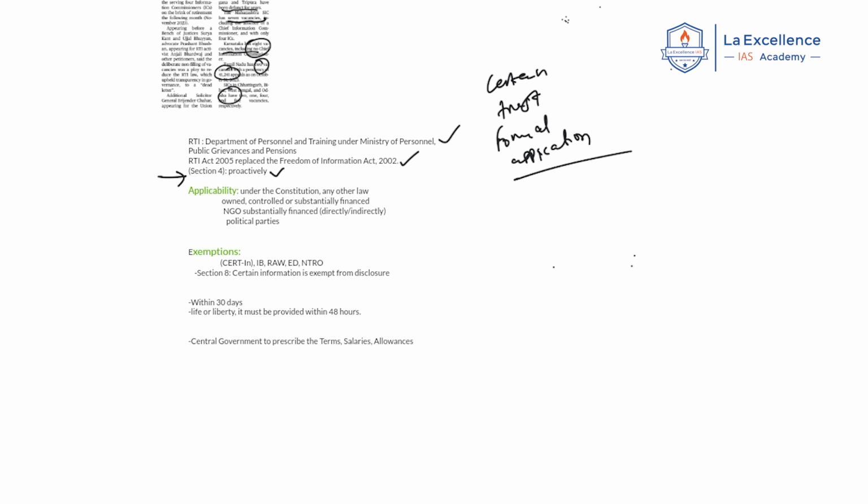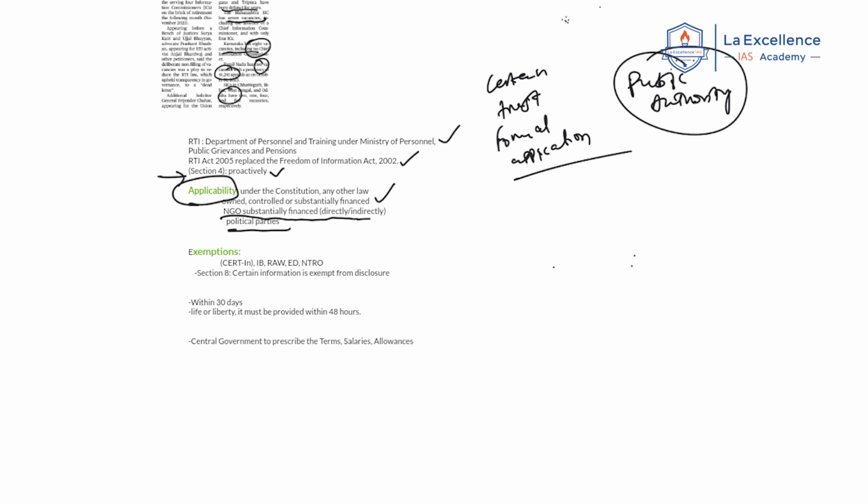Another thing: where is it applicable, right? Constitutional bodies, statutory bodies, or bodies that are owned, controlled, or substantially financed by the government. It can be non-statutory bodies also. It can be NGOs, but such NGOs have to be substantially financed, directly or indirectly, by the government. And remember that even political parties come under the definition of public authorities. So you can get information regarding them also.